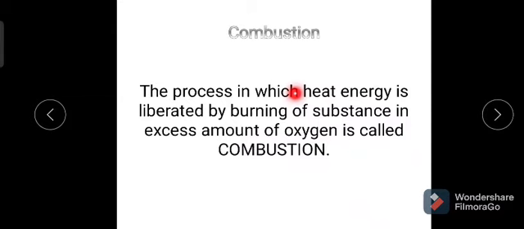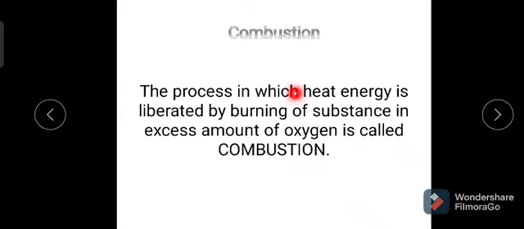Therefore, in a combustion reaction the products are carbon dioxide and water. Carbon burns to give carbon dioxide, and hydrogen burns to give the water molecule.